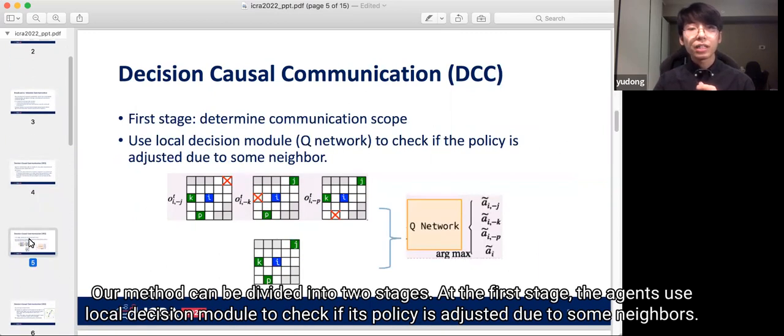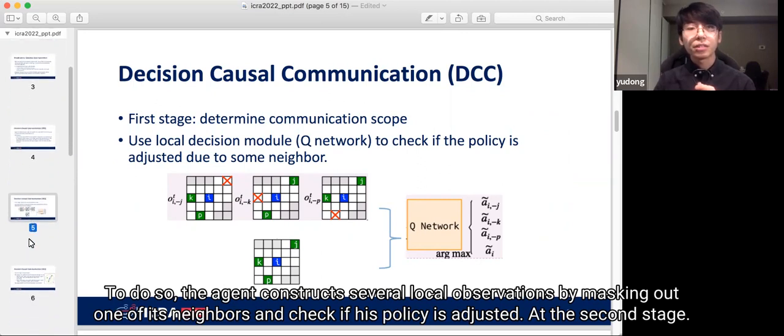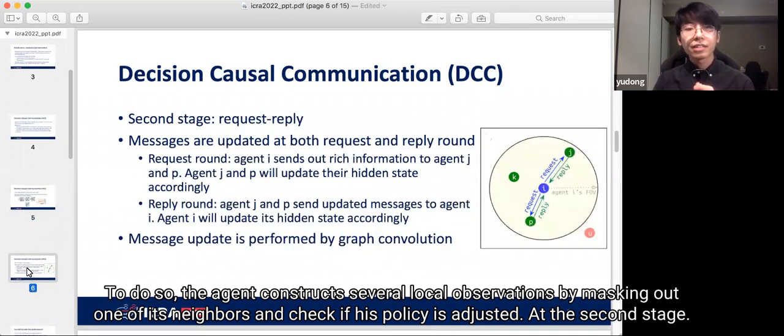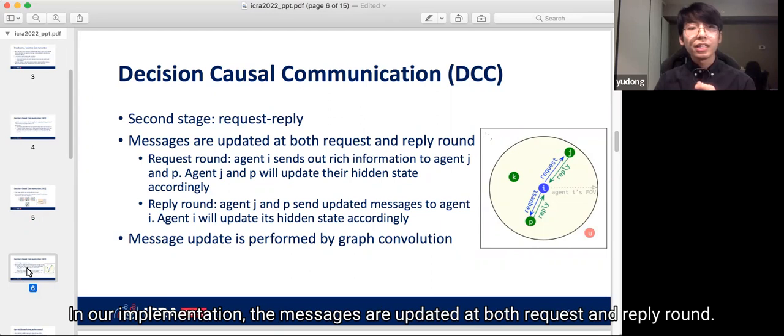Our method can be divided into two stages. At the first stage, the agent uses a local decision module to check if its policy is adjusted due to some neighbors. To do so, the agent constructs several local observations by masking out one of the neighbors and checks if its policy is adjusted. At the second stage, the agent uses a request-reply mechanism to communicate with those neighbors who will adjust its policy individually. In our implementation, the messages are updated at both the request and reply rounds.